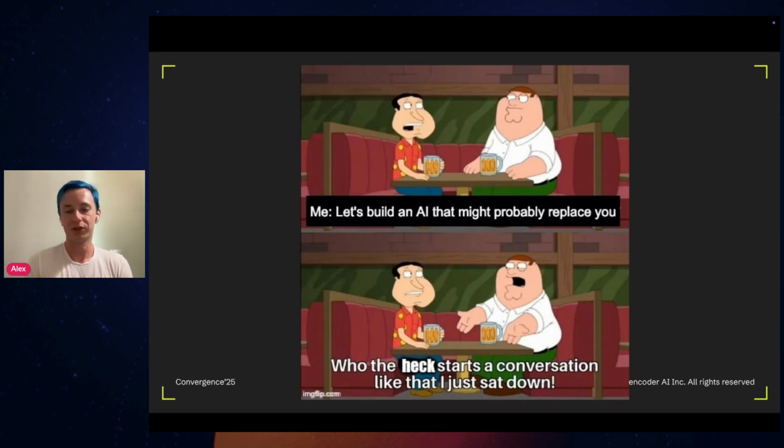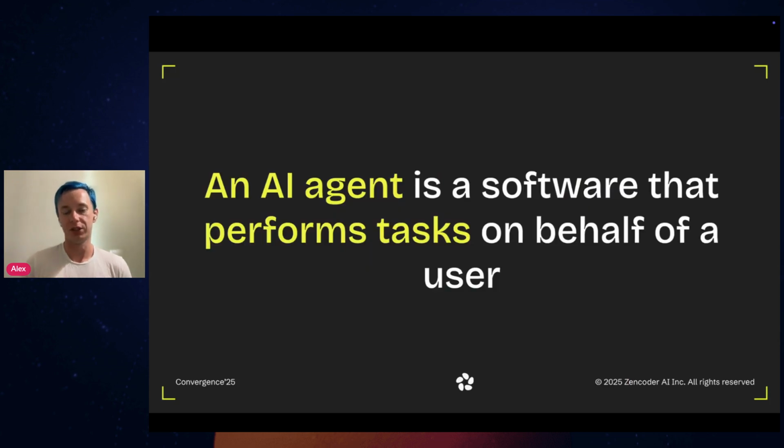So first things first, let's talk about AI agents in general. And throughout the presentation, I will be interchangeably using both terms, AI agents and AI coding agents, just because all the principles which we will be going through today are applicable to AI agents in general, but also specifically when they are applied to coding.